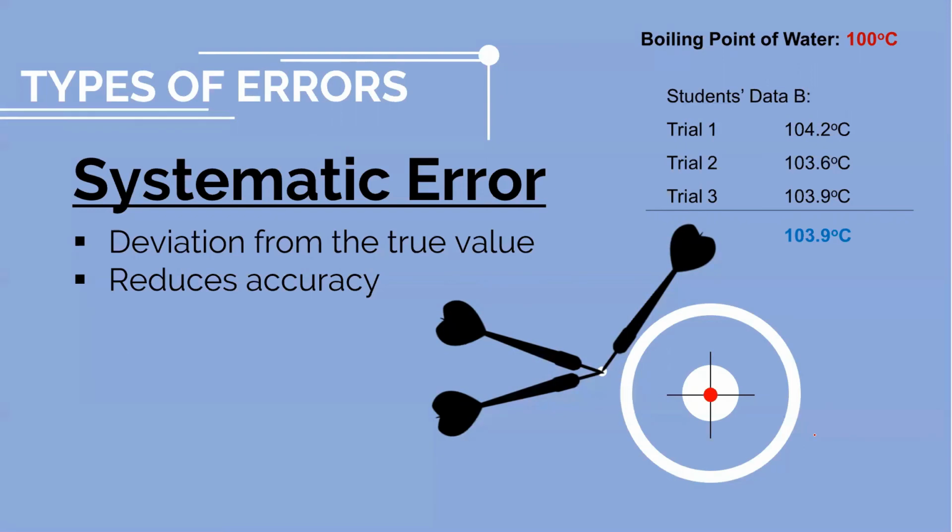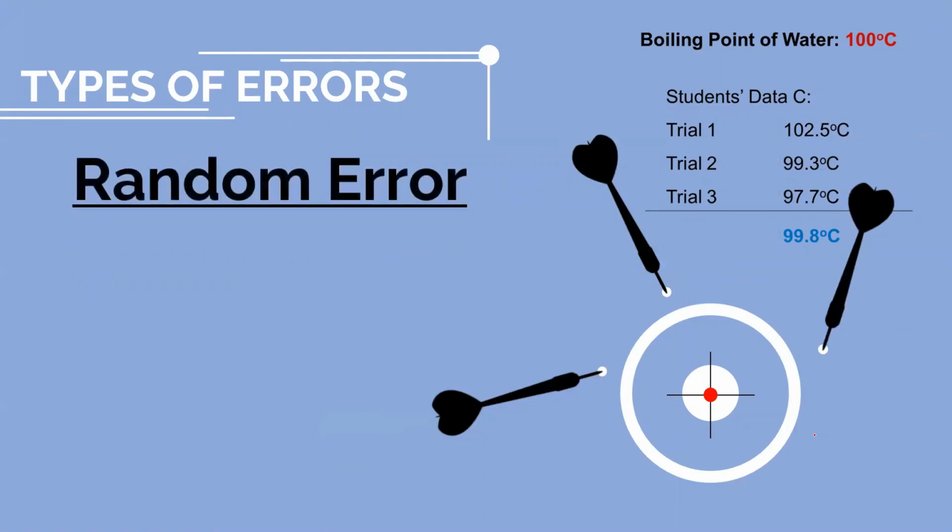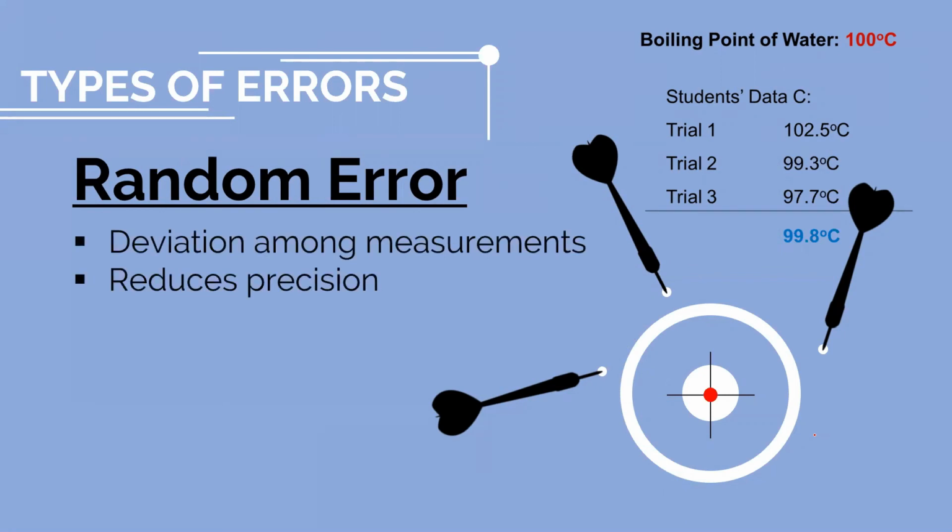How about the random error? When we say random error, it is a deviation among the measurements, and it reduces precision.